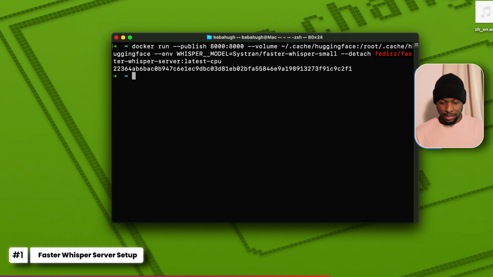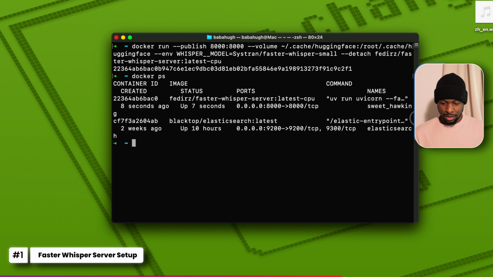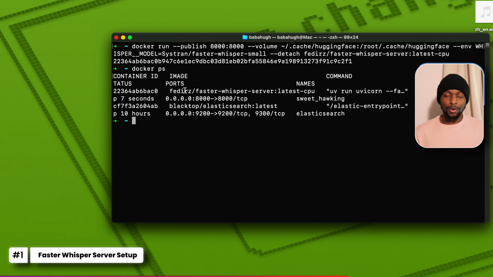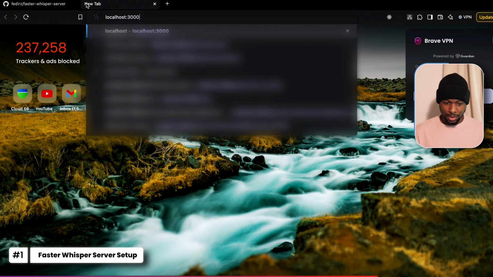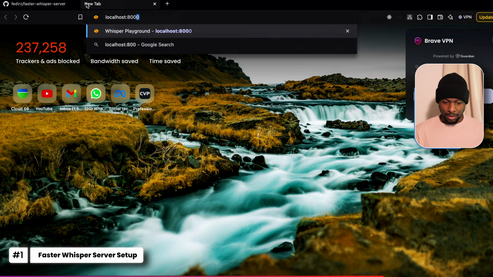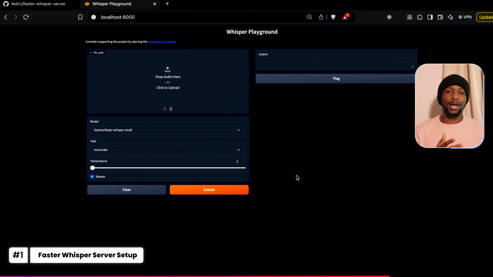So let's click enter, type docker ps to list the running processes. You see that our Faster Whisper server has been created. We can now interact with our speech transcription model. When we go on the browser, port 8000, we have a web client where we can play with Faster Whisper Server. I have a file on my desktop for the purpose of demonstration.